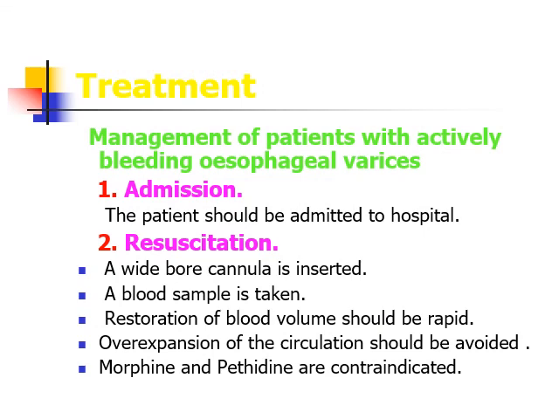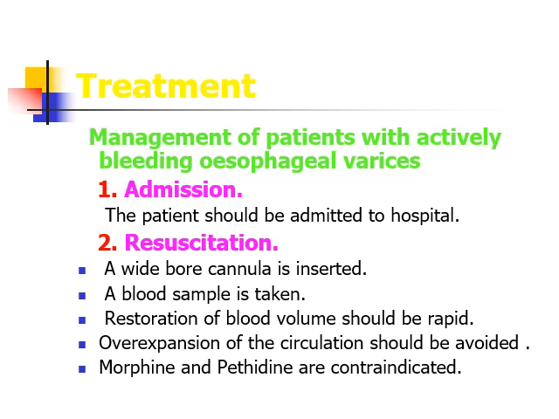Patients with portal hypertension may bleed huge amounts of blood, so they are at risk of hypovolemia and shock. So any patient who is coming with active bleeding or hematemesis should be admitted in the hospital for resuscitation. A wide bore cannula is inserted and blood samples should be taken for preliminary investigation. Our main aim should be prevention and treatment of hypovolemia and shock, because this can be life threatening.